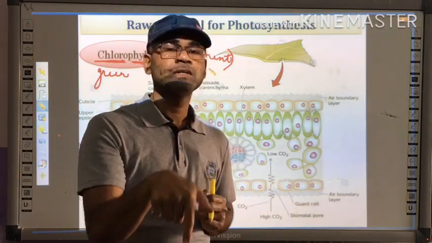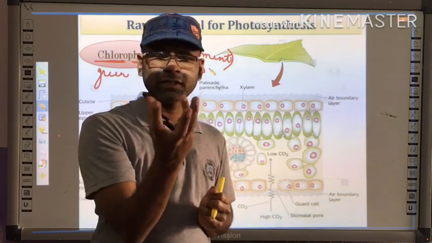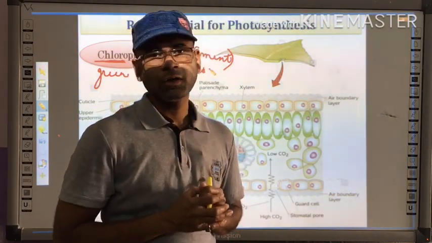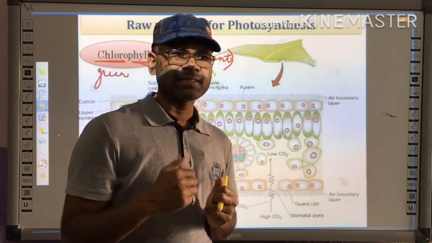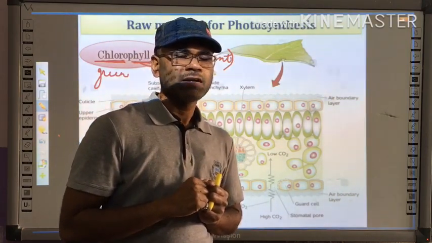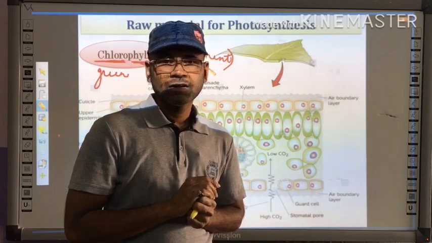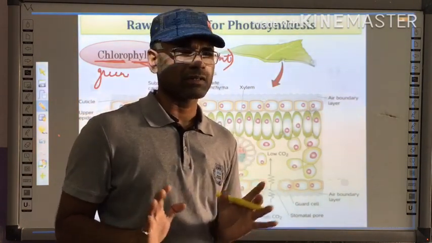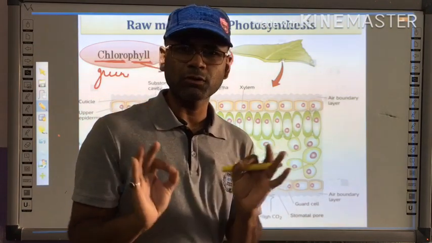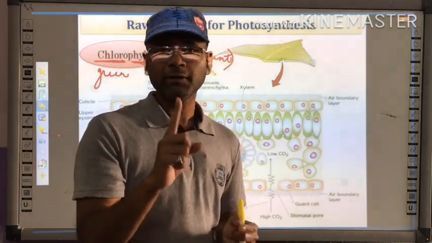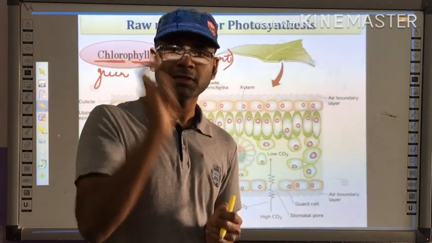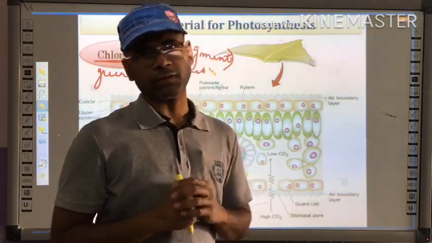Why? Because it has carotene. Or you have seen various different types of colorful leaves also. Okay, carotene is there, xanthophylls are there, phycoerythrins are there. So a variety of pigments are there, but all these things are not in your class 10. So that's why I am only focusing on the one pigment which is a very important pigment, the primary pigment, which is mentioned in your syllabus, and that is chlorophyll.